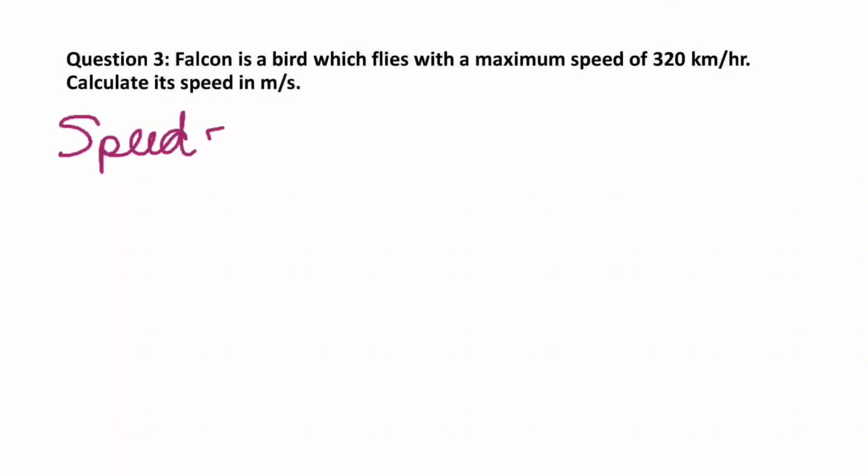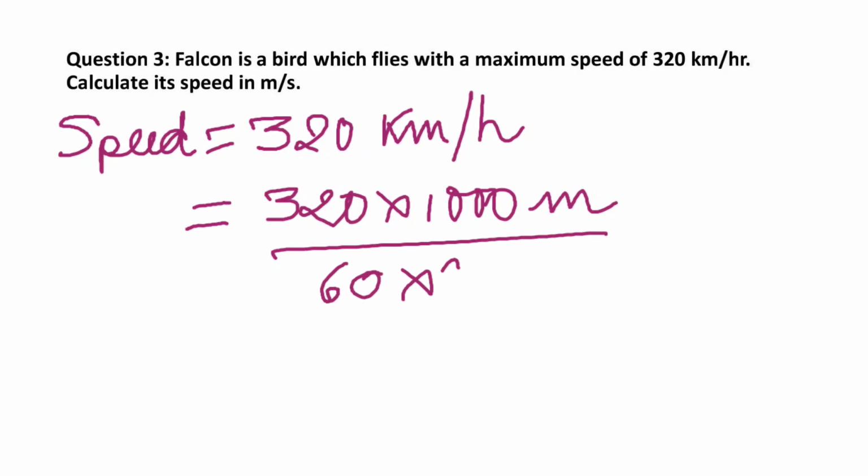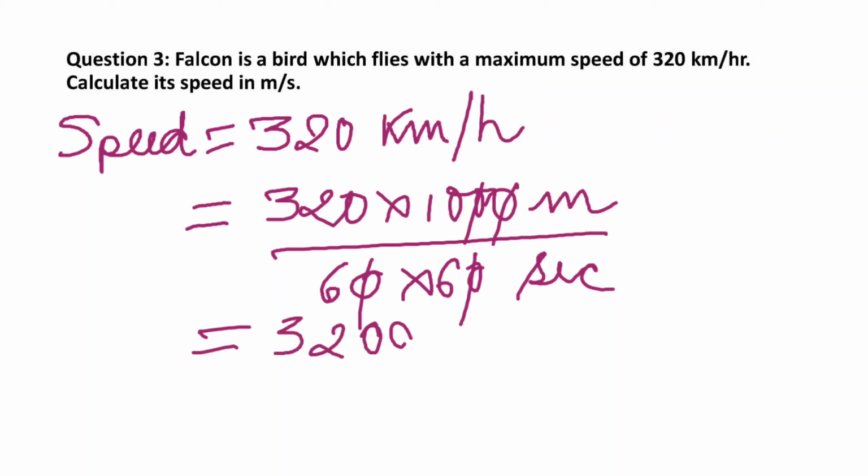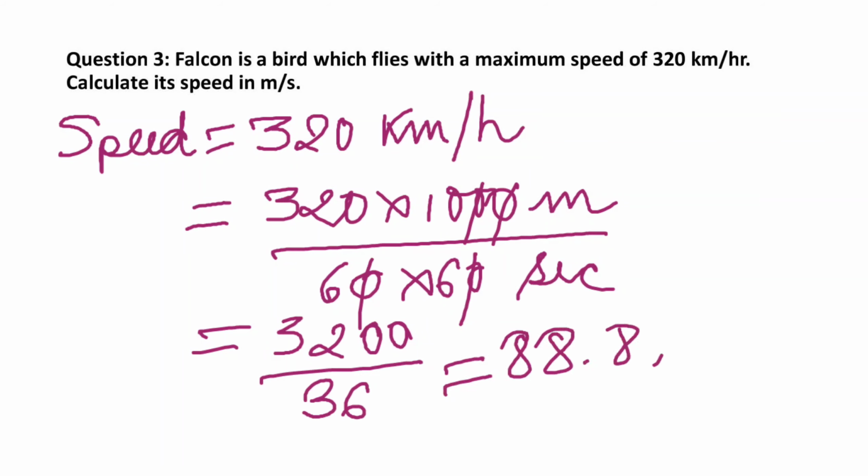Here speed is 320 km per hour. That means we need to multiply 320 into 1000 and we need to divide it by 3600, that is 60 into 60. So we will get a value of 88.8 meter per second. Thus the speed of 320 km per hour is equal to 88.8 meter per second.